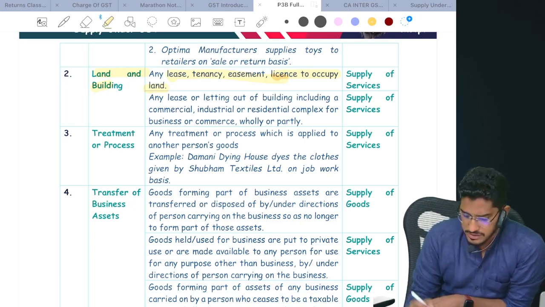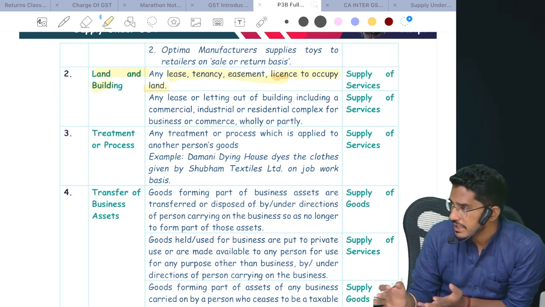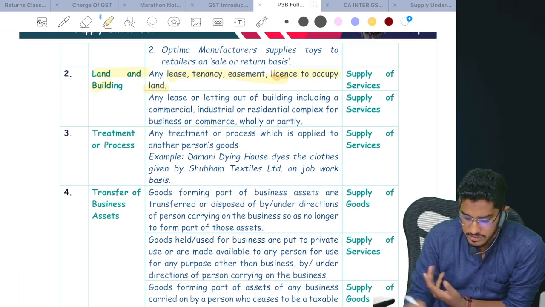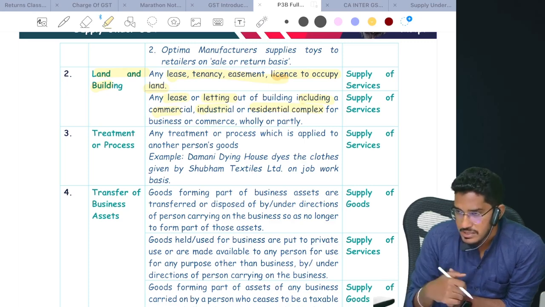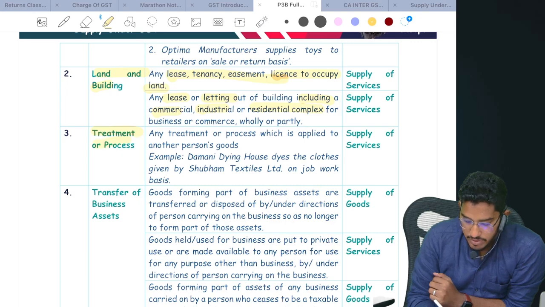Supply of services. Same thing will happen even for building or commercial complexes, whatever it is. So any lease or letting out of a building, including a commercial, industrial, or residential complex, that also will fall under supply of services. Now, treatment or process.